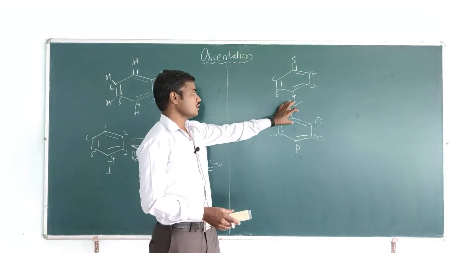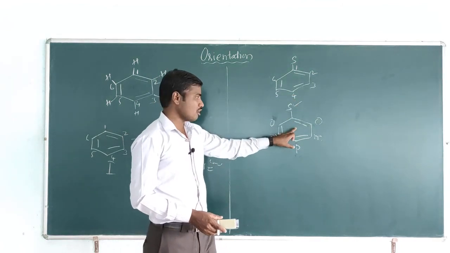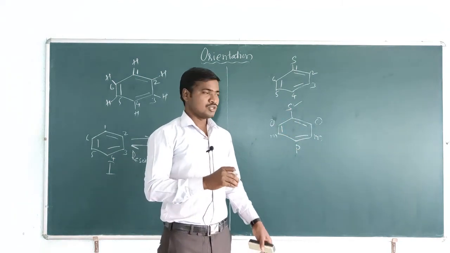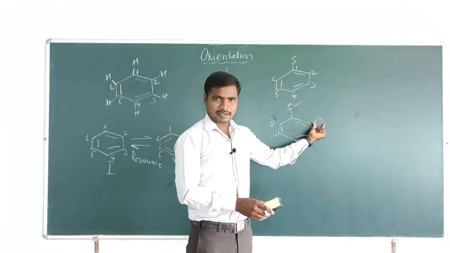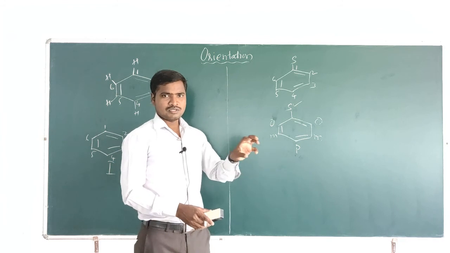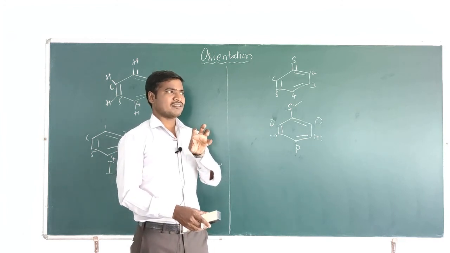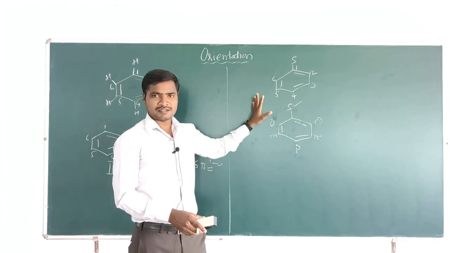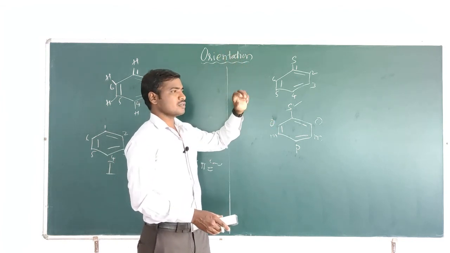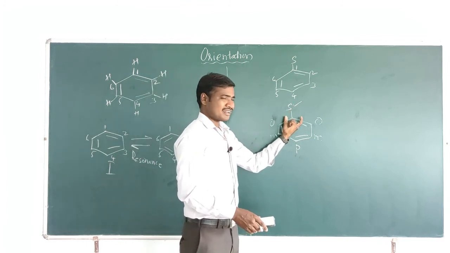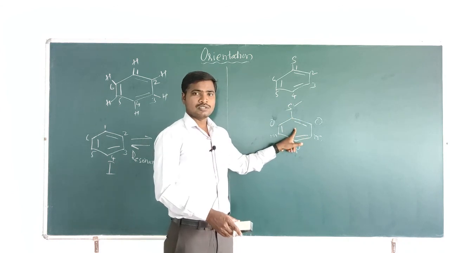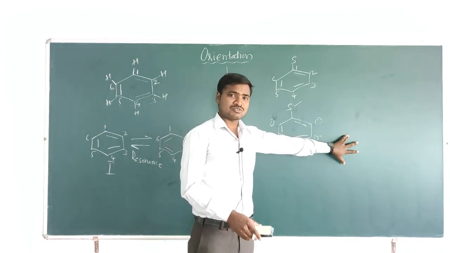Orientation is nothing but the substituent already present on a benzene molecule directing the further substitution to particular positions, like the ortho position, the meta position, or the para position. That process we call orientation. So understand that orientation is the direction by the substituent already present on a benzene molecule for the further substitution reaction.